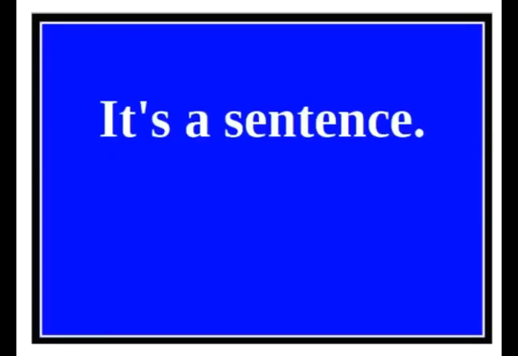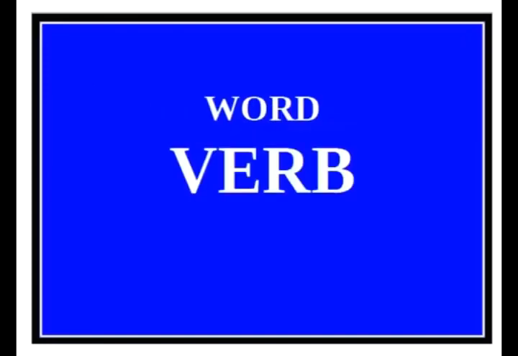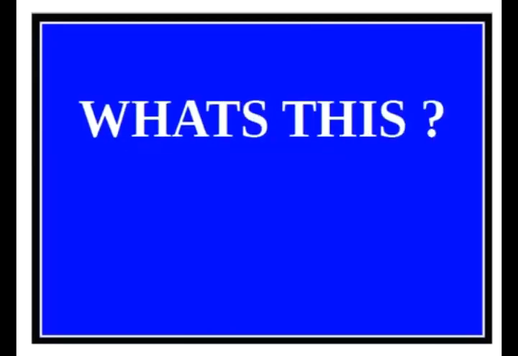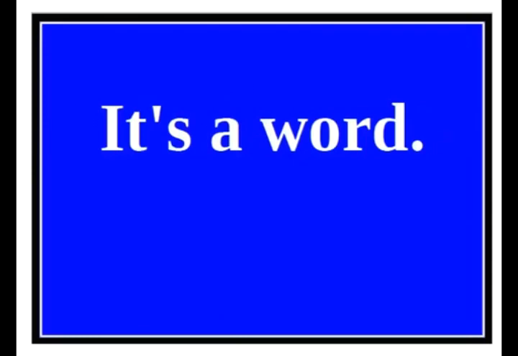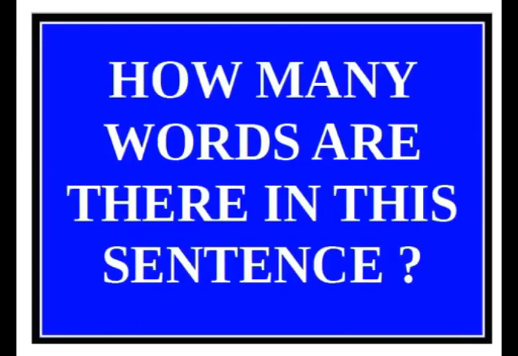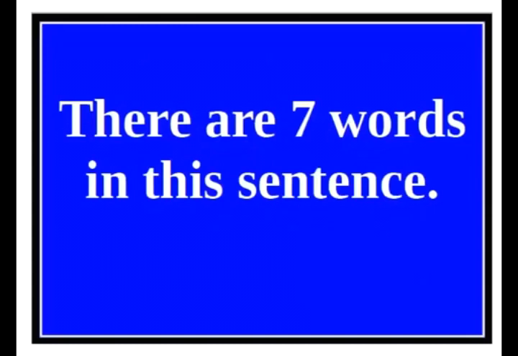Sentence. What's this? It's a sentence. Word, verb, use, for, action. What's this? It's a word. How many words are there in this sentence? There are 7 words in this sentence.